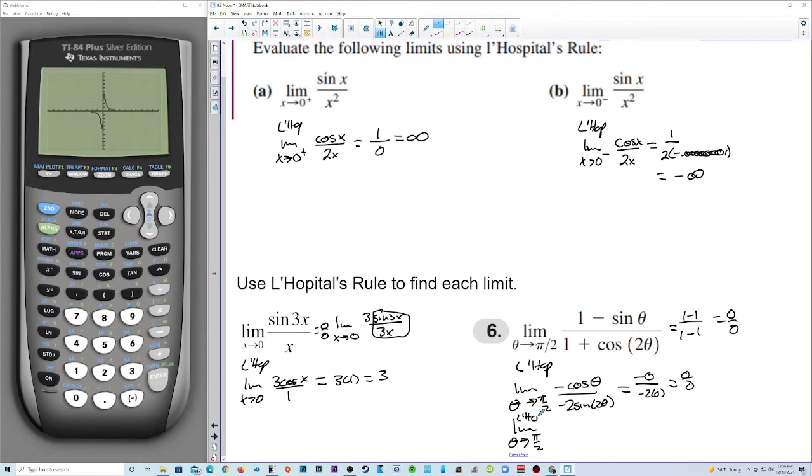Now let's denote that with L'Hopital's. And let's make that positive. Negative sine of theta over 4 cosine of 2 theta. Now we're going to plug pi over 2 in. Sine of pi over 2 is 1. We get negative 1, and cosine of pi is negative 1. So we end up with an answer of 1/4.